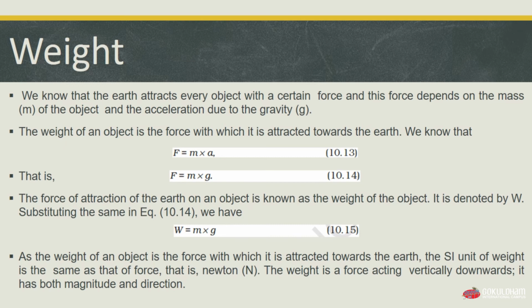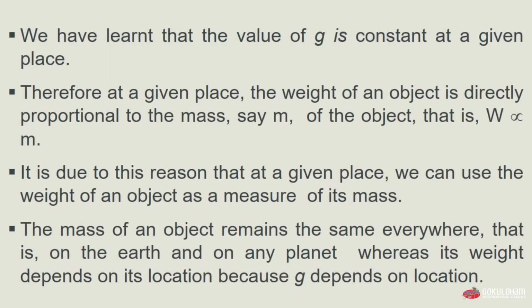The weight is a force acting vertically downwards. It has both magnitude as well as direction. We have also learned that the value of acceleration due to gravitational force, meaning the value of g, is constant at a given place, and therefore at a given place the weight of an object is directly proportional to the mass, say m, of the object, which is capital W is proportional to small m, meaning weight is proportional to mass.